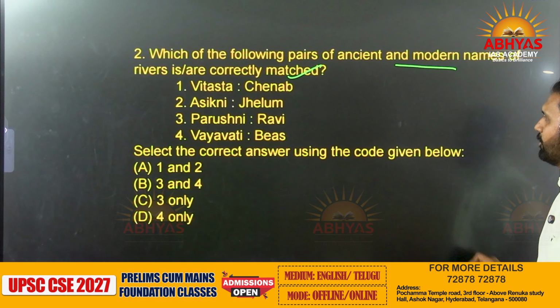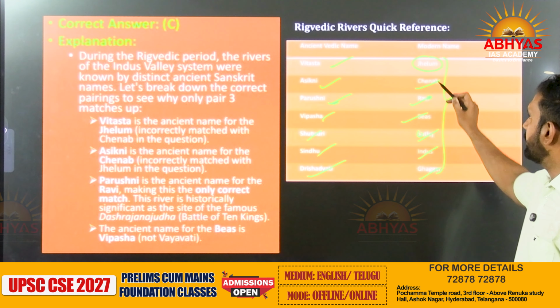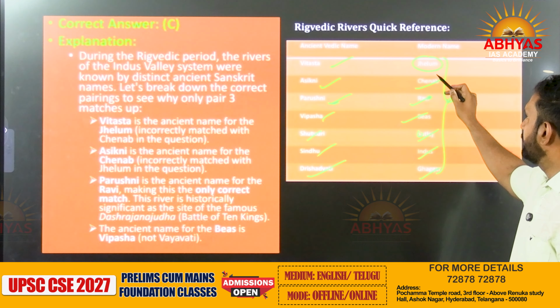So, you can see here, Vitasta is Jhelum, but the option given is wrong. Next, Asikni is Chenab, but here Asikni is given as Jhelum, so they have interchanged it. Then Parushni, this is right, as I've already told you. Vayavati for Beas is not like that. Beas we have just studied: Beas is called Vipasa. So this is also wrong.